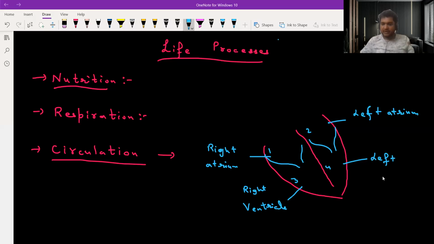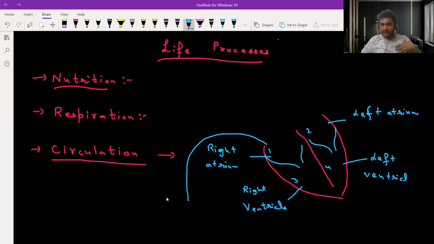Our right portion usually receives deoxygenated blood. If I am taking in oxygen, my blood is completely filled with oxygen, and it provides the oxygen to all parts of the body. After utilizing the oxygen in all parts of the body, which gas is released? Carbon dioxide, and it is mixed with the blood. So the blood mixed with carbon dioxide is coming over here.